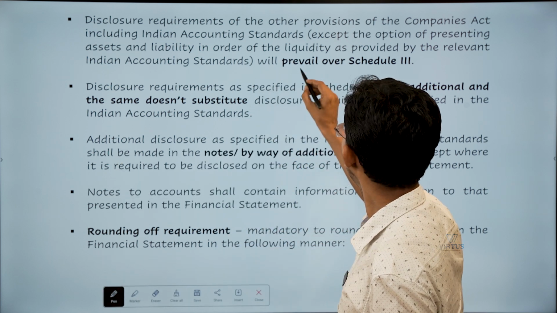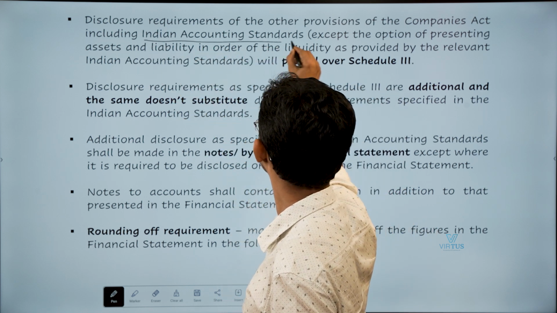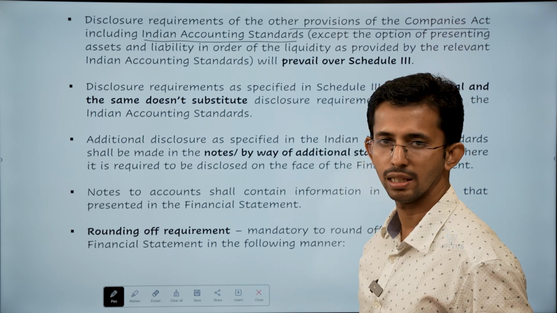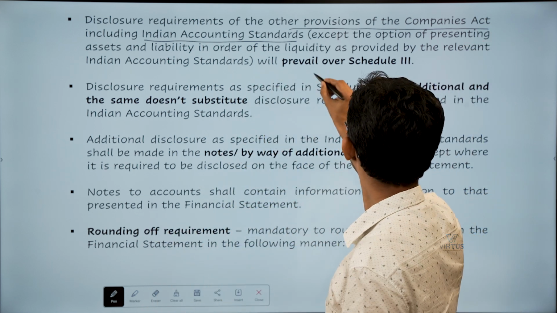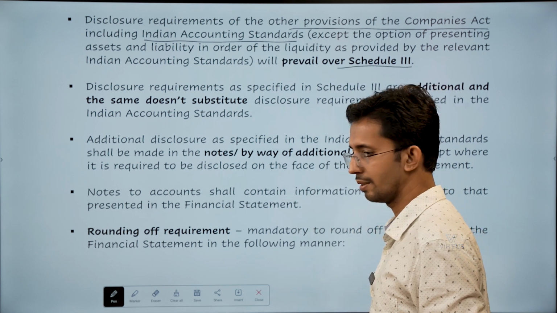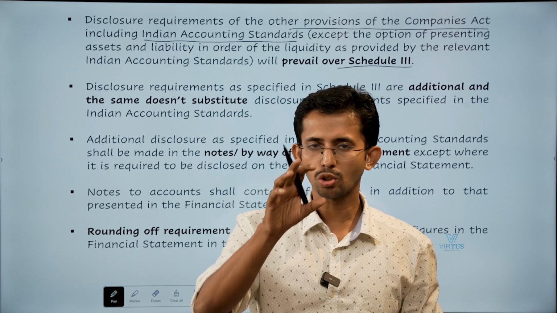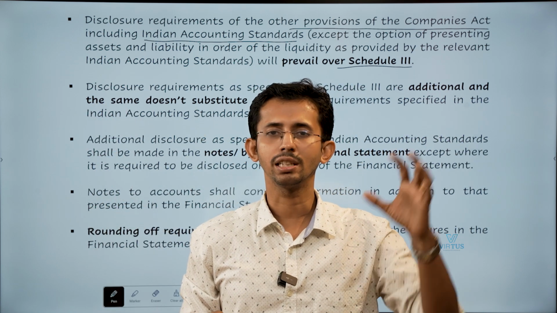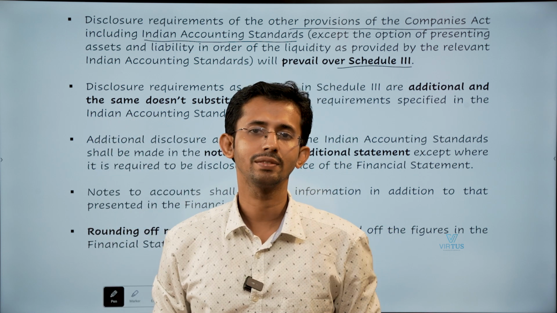Whatever be the disclosure requirements given in accounting standards or other provisions of the Companies Act, those shall prevail over the requirements given in Schedule 3. So if there is a contradiction between the disclosure requirement in an Ind AS and the disclosure requirement in Schedule 3, which one should you follow? The disclosure requirements in Ind AS.